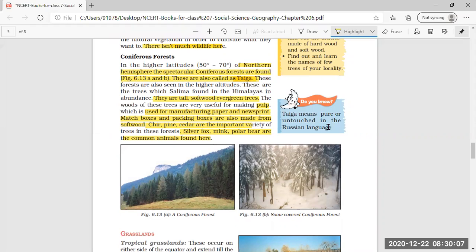Clear? Now, do you know taiga means pure or untouched in the Russian language? So, what does the word taiga mean in the Russian language? In Russian, the word taiga means pure or untouched, and this name is given to the coniferous forest found in the northern hemisphere. Clear this much?